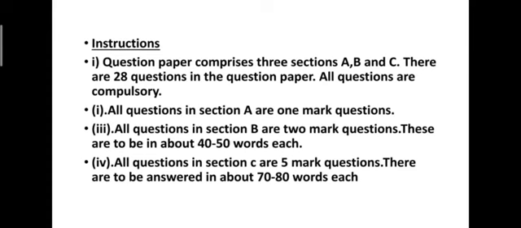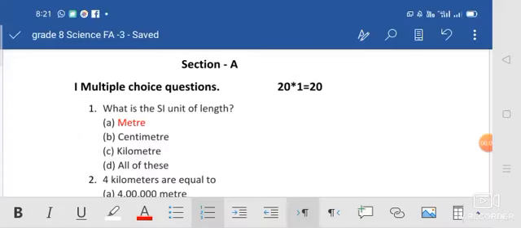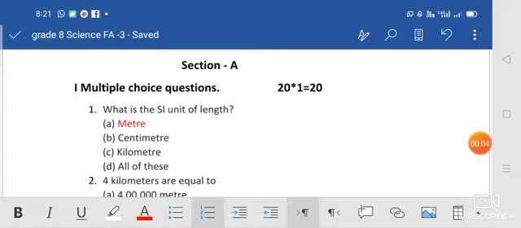Firstly, section A. First one, multiple choice questions. In this section, each question has 4 options, okay, and each question has 1 mark. Not only multiple choice questions, but assertion-reason questions, one word questions, everything is included here, okay.